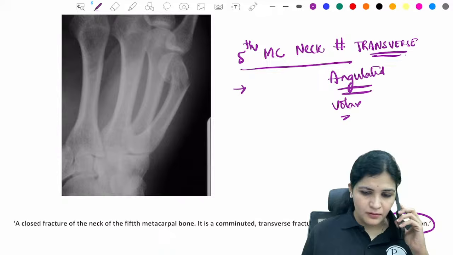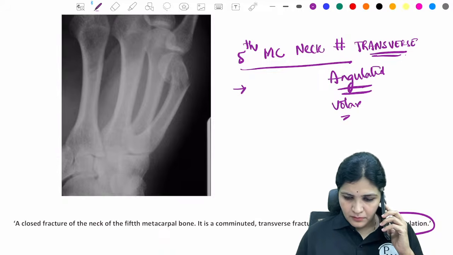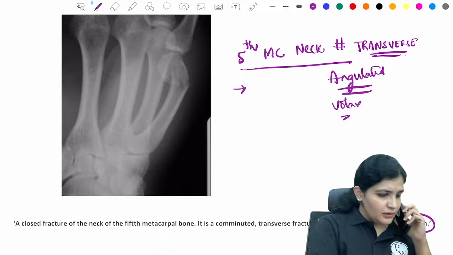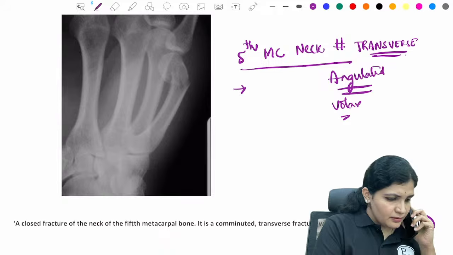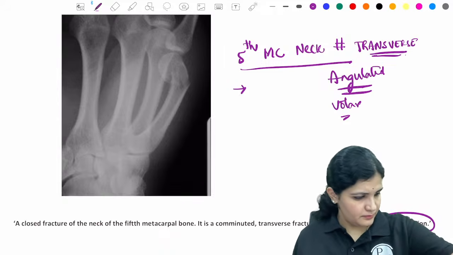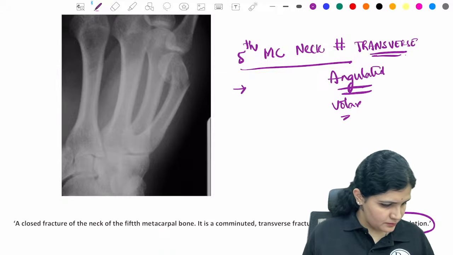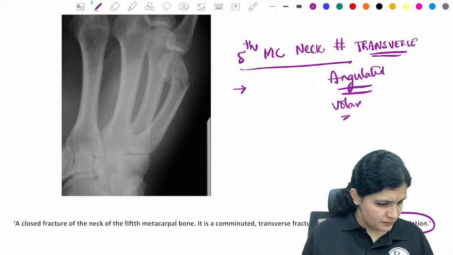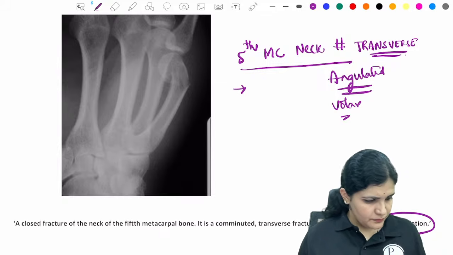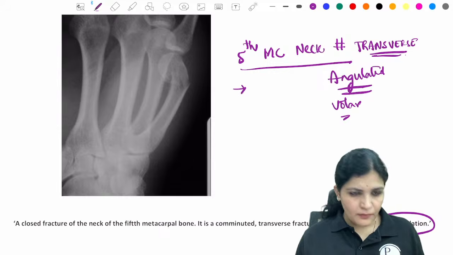What happened? But here they can't see. Yeah. Now is it clear?